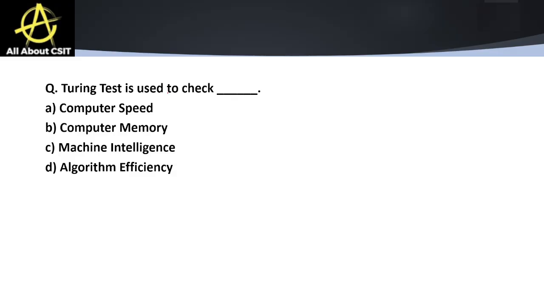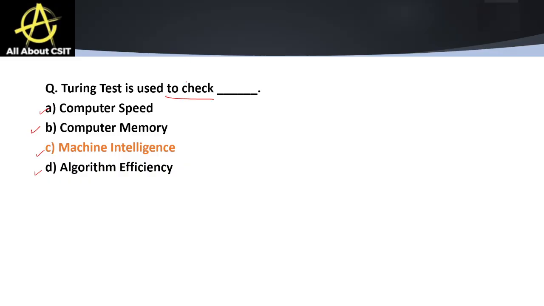Next is: Turing machine is used to check what? The options are computer speed, computer memory, machine intelligence, and algorithm efficiency. Turing machine is basically used to check machine intelligence, right? Alan Turing proposed that if a machine can talk like a human without being identified as a machine, then it has intelligence. That is the Turing test, right?